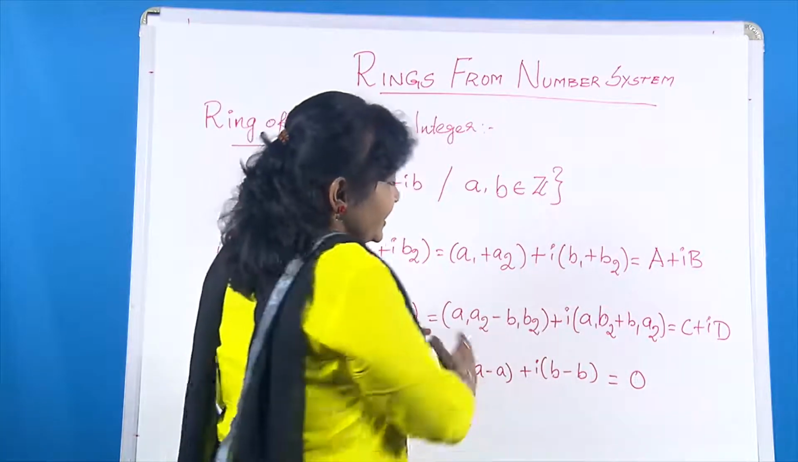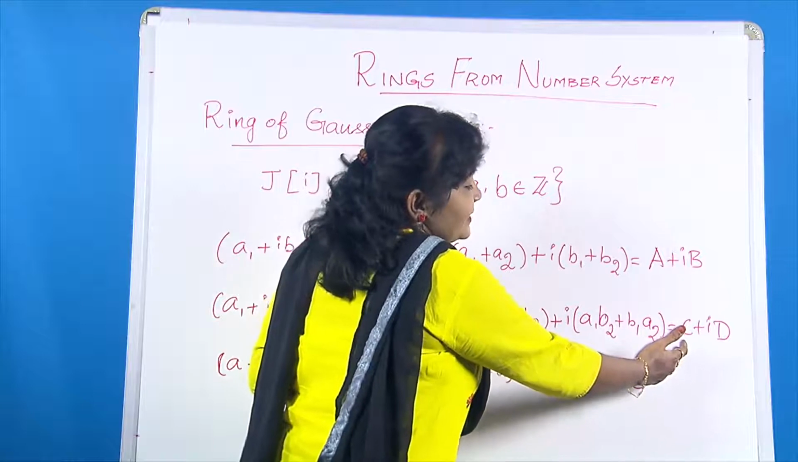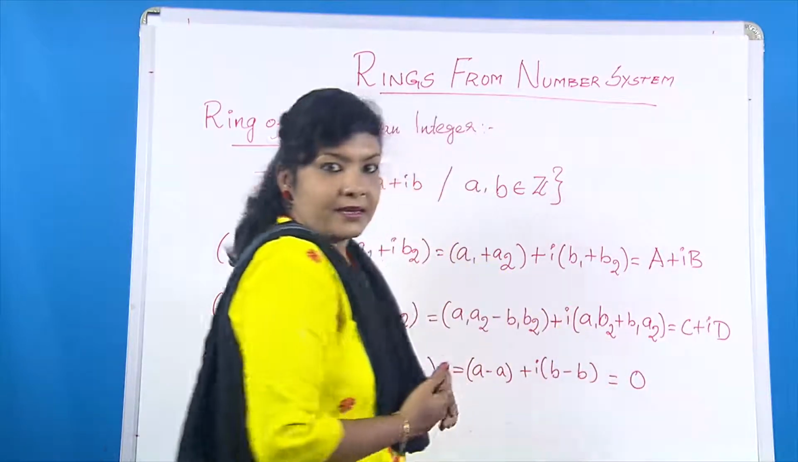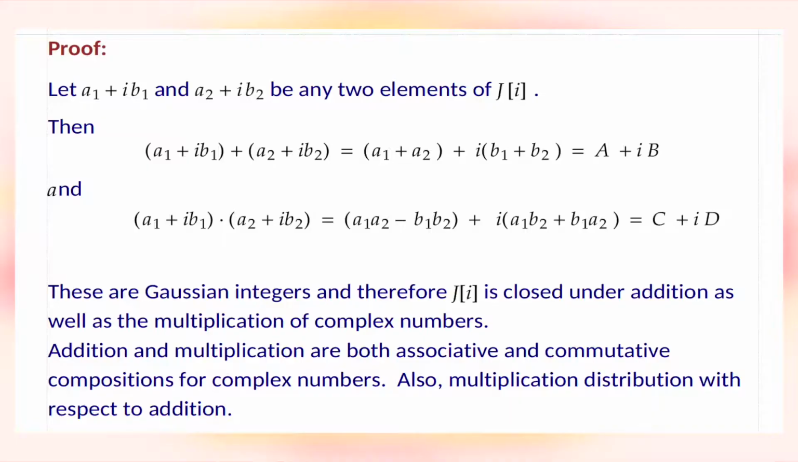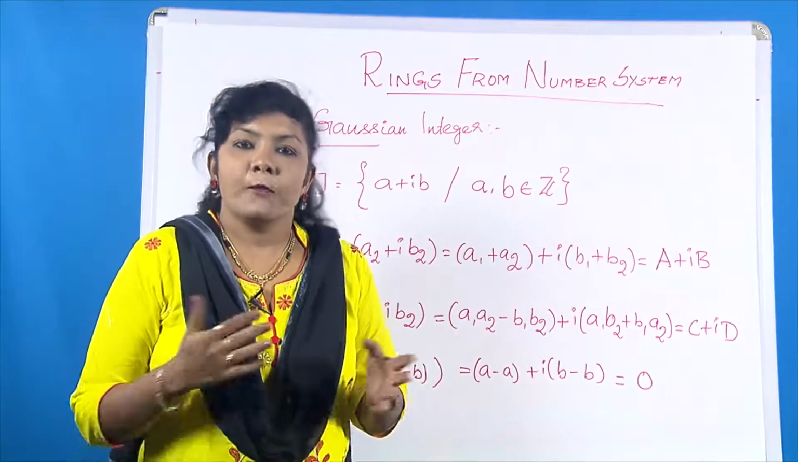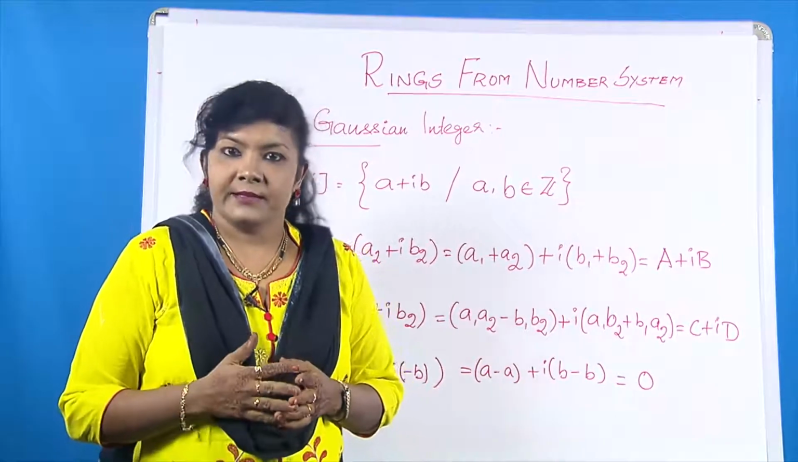Again these are integers, so we are getting the same form in this c plus id. Clear? Next, these are the Gaussian integers and therefore J of I is closed under addition as well as the multiplication of complex numbers. Addition and multiplication are both associative and commutative compositions for complex numbers.